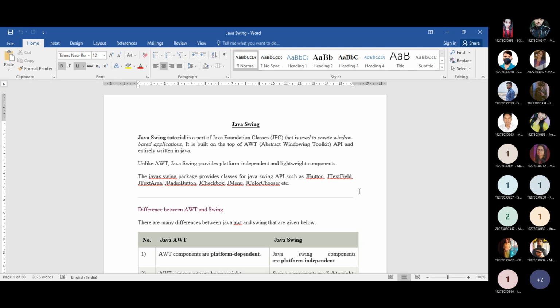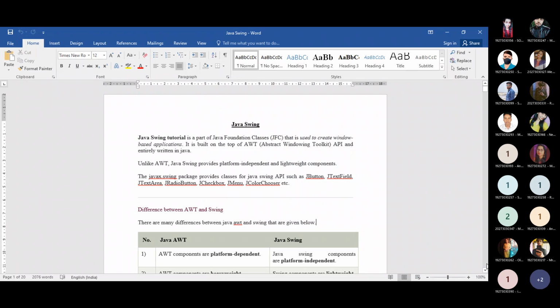But before moving on to this part, in this tutorial or session we will study how you can create a button in the window that you have just created using Java Swing, how you can create a text field, a text area, a radio button, checkbox, menu, color chooser, like that. Whenever you want to create any GUI, that means graphical user interface, you can take help of the abstract window toolkit, the AWT API, or you can go for Swing also.